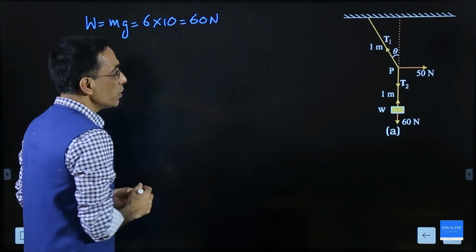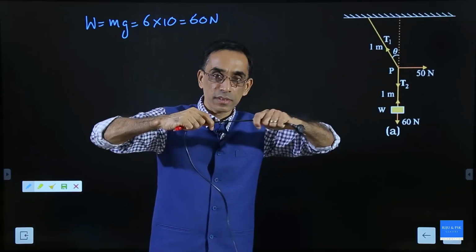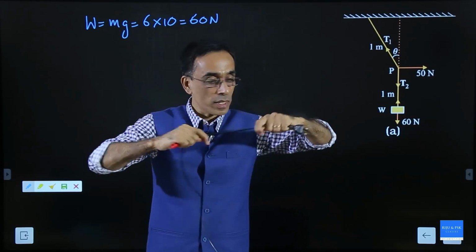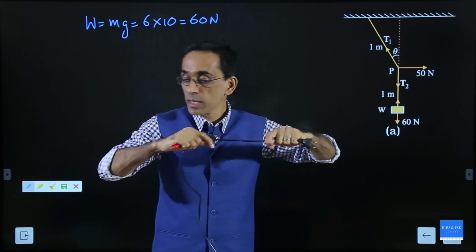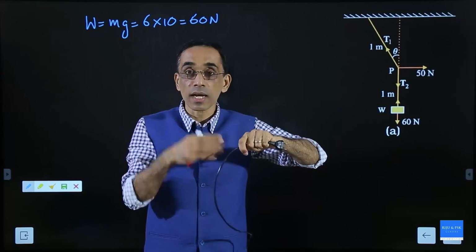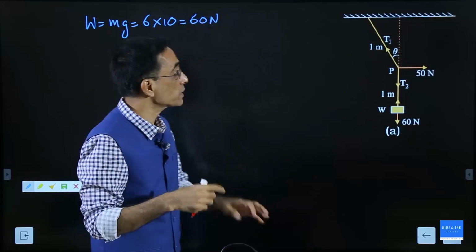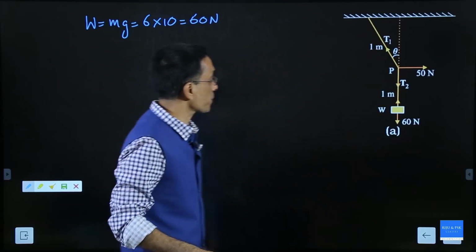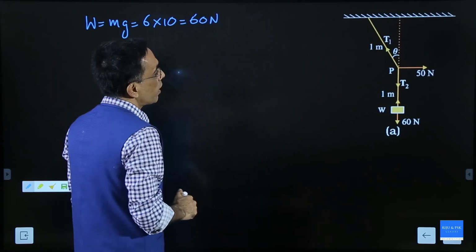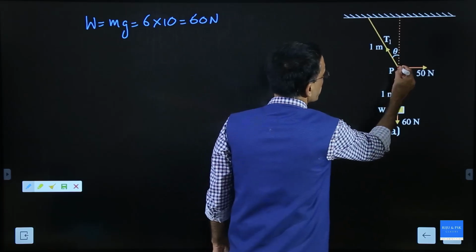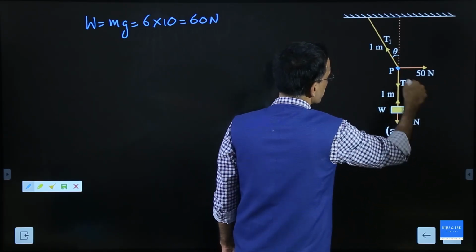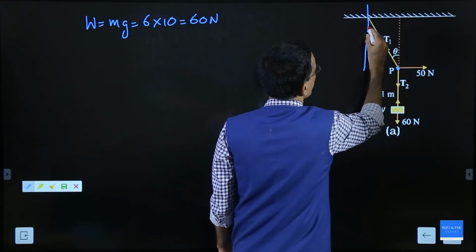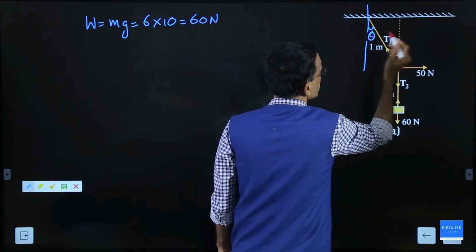Now when you stretch a string like this, there is a force in that one. See, I am pulling one side of the string and that force is there on my other side because the string will transmit that force, and that force is what we call tension. And that tension is marked here, tension here and tension here. Now this is the point. That is the 50 Newton force applied, this is 60 Newton, and the string will make an angle theta here, which can be equal to this theta.